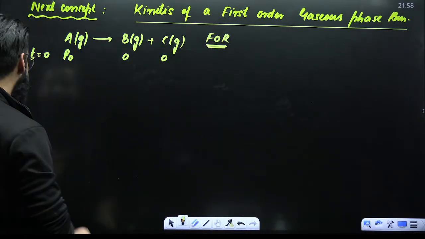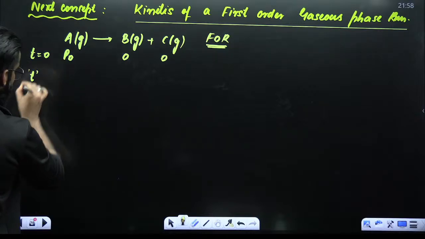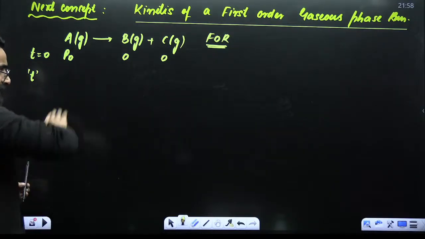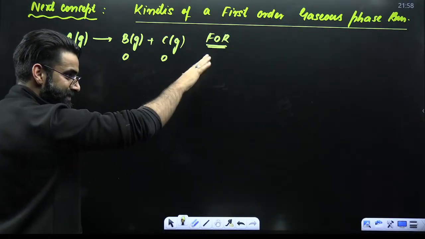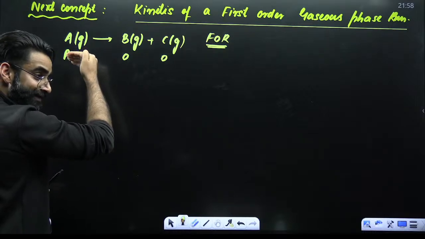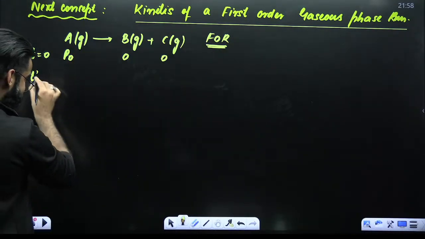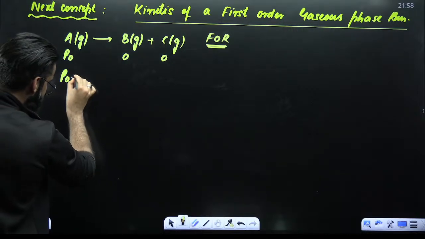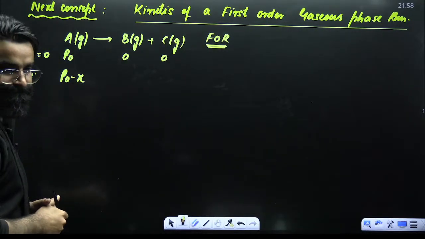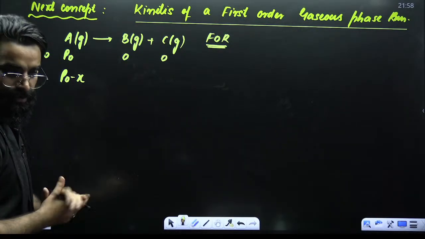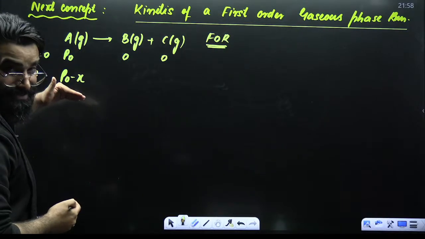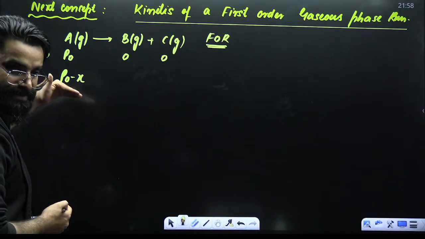Let's say at time t, since the reaction starts, moles of A in the container will decrease. So pressure due to A will decrease. Let's say at time t, pressure due to A is P naught minus X. It was initially P naught, now P naught minus X.